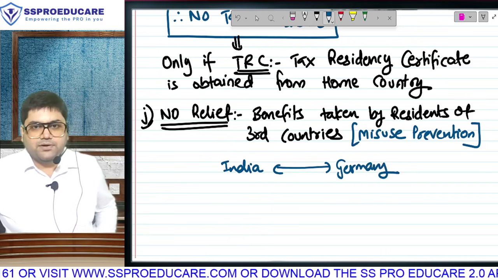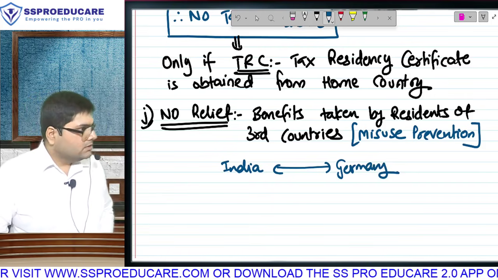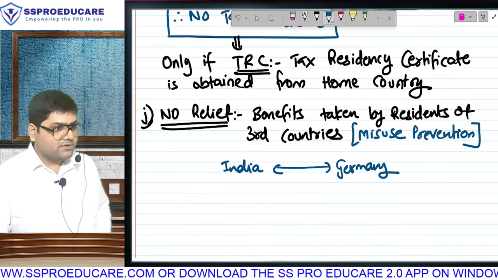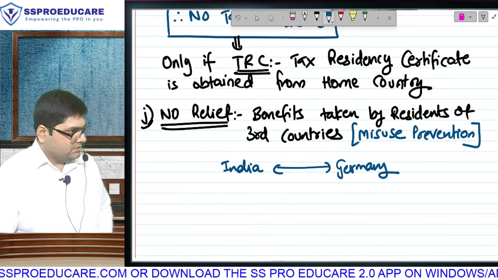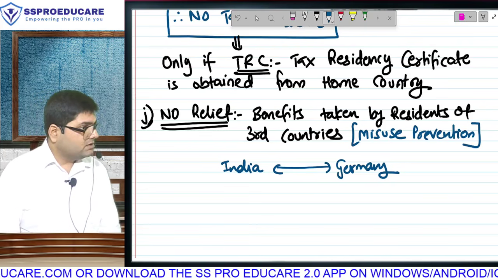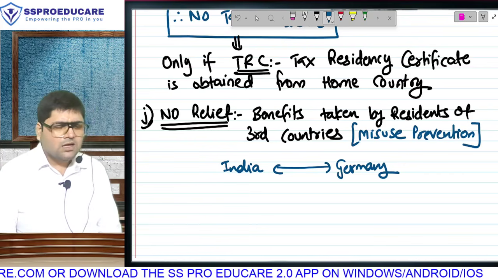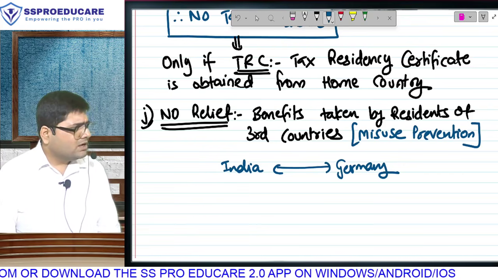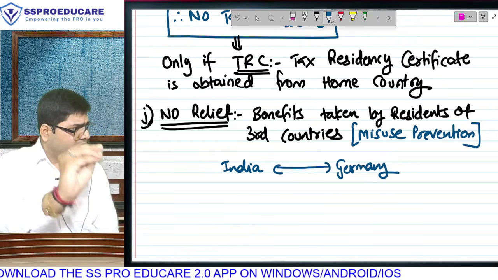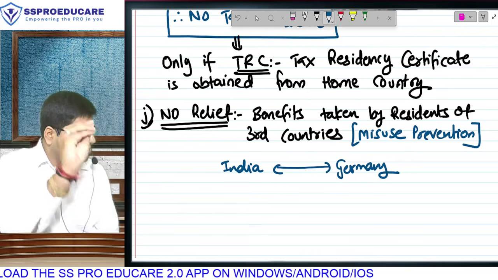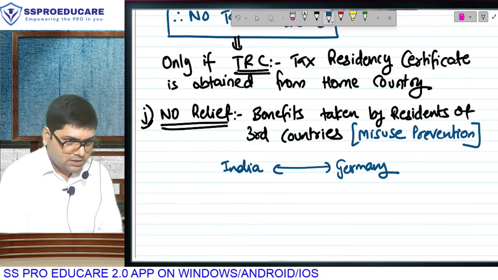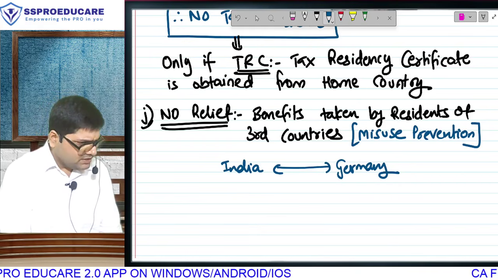Will Indians get benefit? Why are you thinking? Answer. So I go ahead. Will Indians get benefit? Yes. Will Germans get benefit? Yes. And will Australians get benefit of the India Germany treaty? What are you saying? What a stupid question I am asking you. Will Germans and Indians get benefit? This is not stupid. Will Australians get benefit of the India Germany treaty? No. Sure? What kind of question is this?